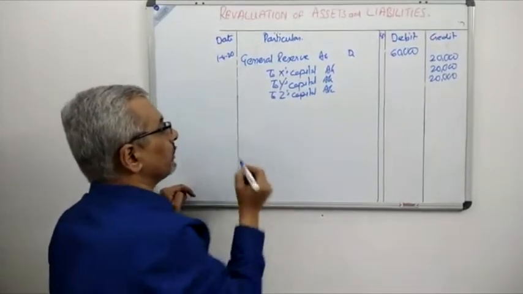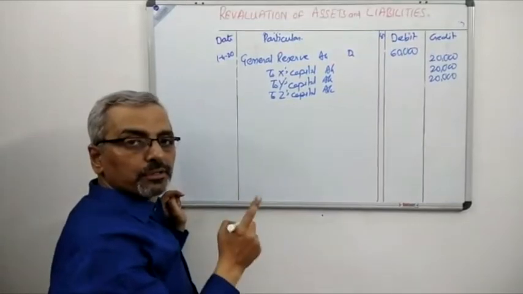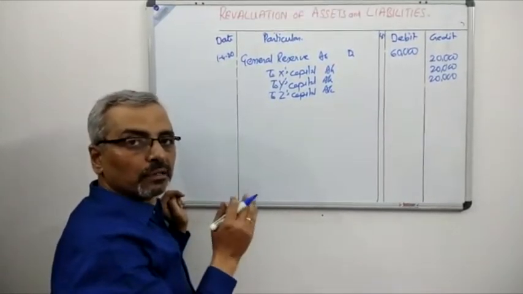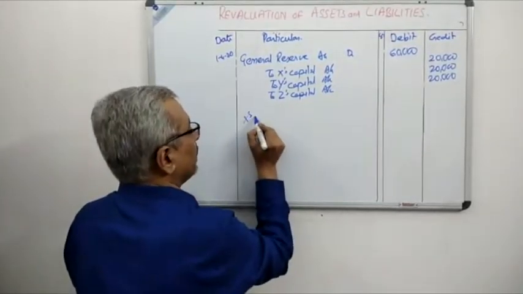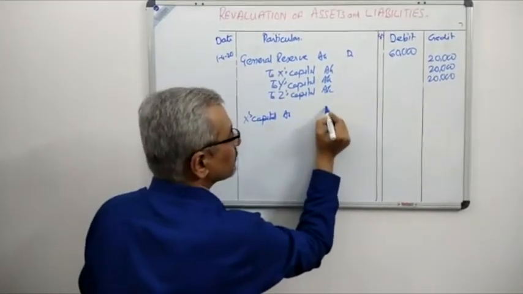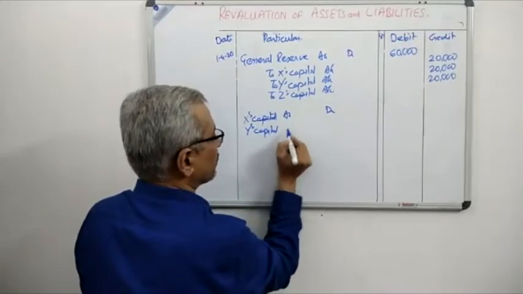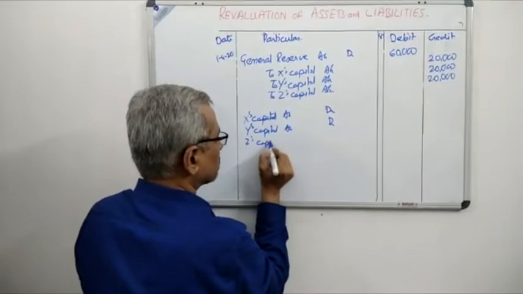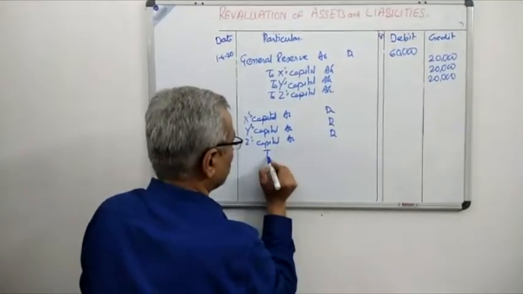Now, the next journal entry is for the goodwill which appears in the books as 33,000, and if 33,000 is divided among 3 partners, it will be 11,000 for each. So the journal entry will be X's capital account debit, Y's capital account debit, Z's capital account debit to goodwill.